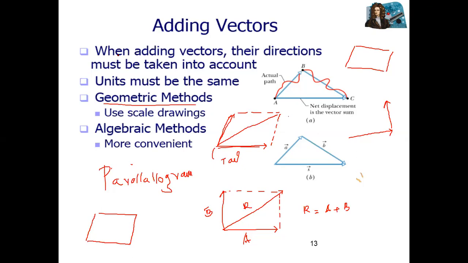Yes, sir. Professor, what if the units are not the same? What do we do in that case? What do you mean by units? The sizes. We have a condition there, right, that the units have to be the same. And I thought the units would mean the magnitude. You can't add a kilogram with a meter.